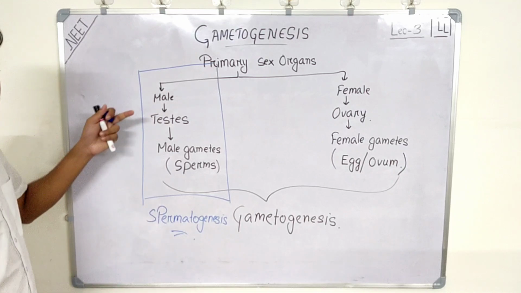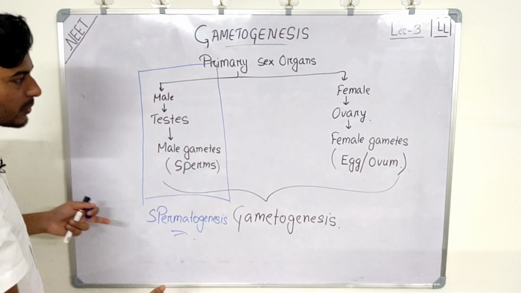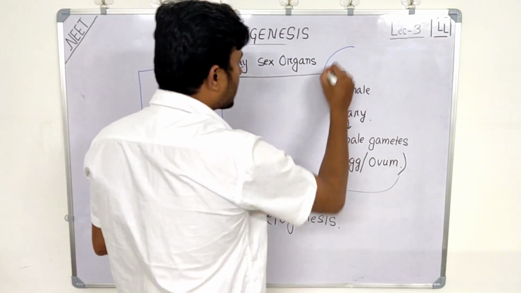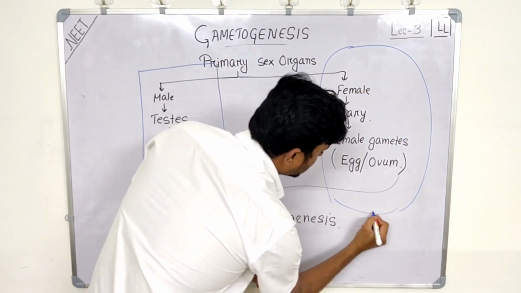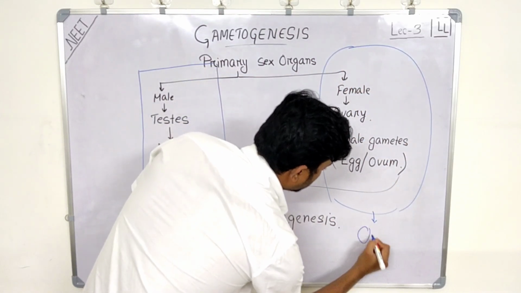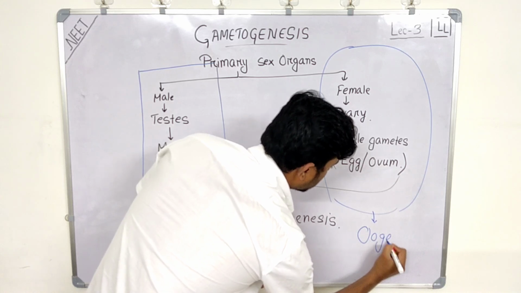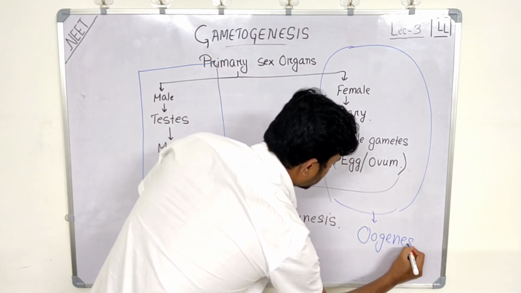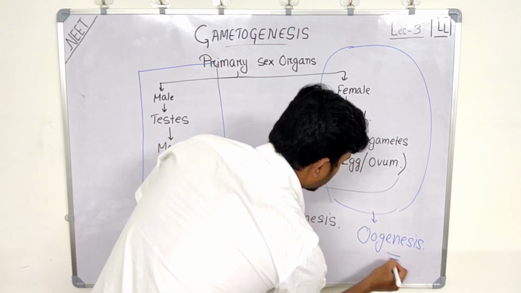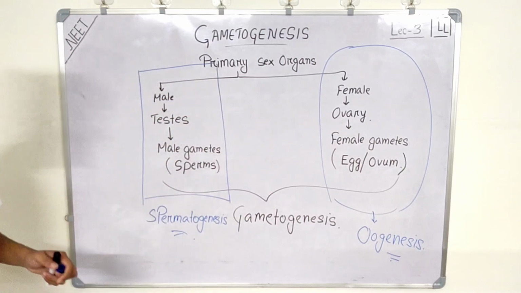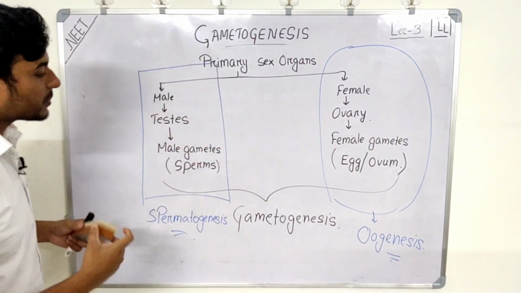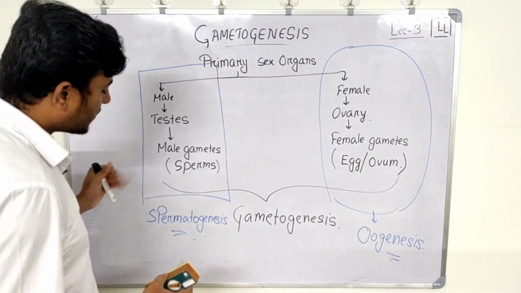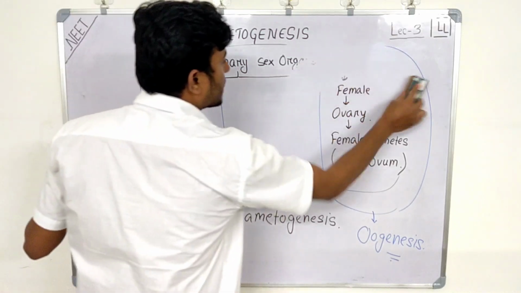The process of formation of sperms is known as spermatogenesis, and the process of formation of female gametes, that is egg or ovum, is known as oogenesis. Clear so far? Okay, so let's proceed. Let's see one by one. Let's see first spermatogenesis.